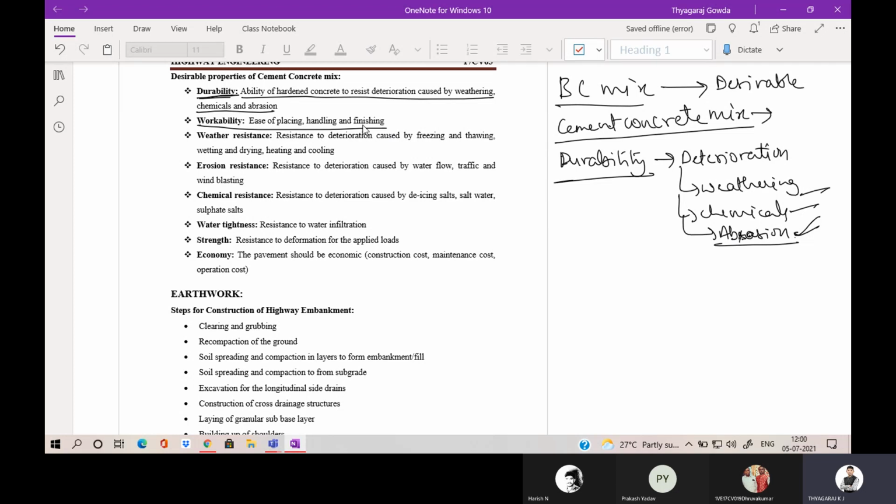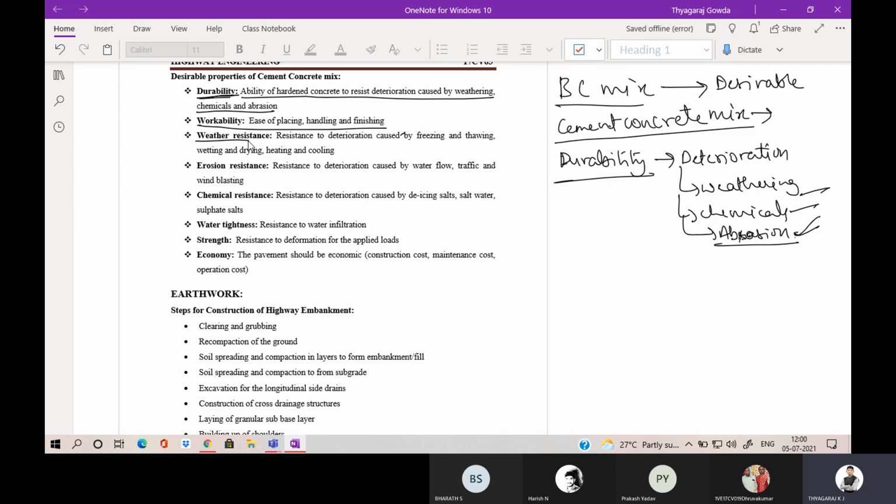Similarly here also, the cement concrete should satisfy the desirable property, so that it should be easily placed, easily handled and easily finished. So it should have sufficient workability. Kindly mute yourself, those who are unmuted.